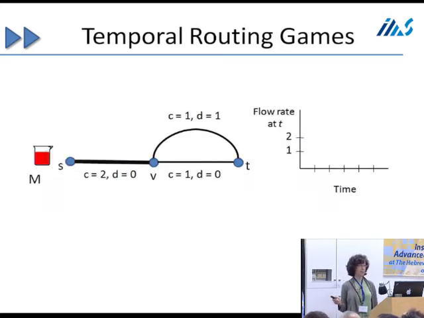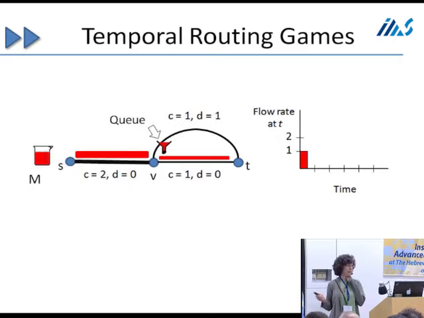Here's a very simple network that's a little bit more interesting than a single link. The capacities and demands are given for each edge. I have a fixed amount of flow. Initially, there's this delay 0 path, so the users are going to take this delay 0 path. But there are going to be more users taking this path than I can actually put on the second link in this path, because the second link only has capacity 1, whereas the first link has capacity 2.